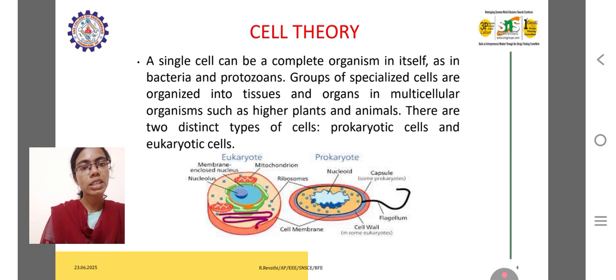The eukaryotic cell is present in humans and other animals. The main hero of the cell is the mitochondria, which is the powerhouse of the cell. Prokaryotic and eukaryotic cells both consist of a cell membrane and ribosomes. Other structures include the nucleus, nucleoid, membrane-enclosed nucleus, mitochondria, capsule, flagella, and cell wall. The cell wall is a structure which forms the outermost layer of the cell.